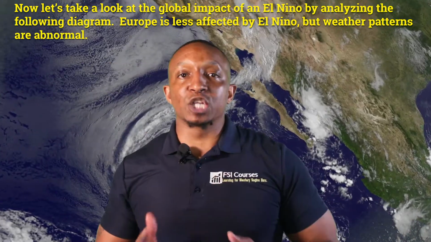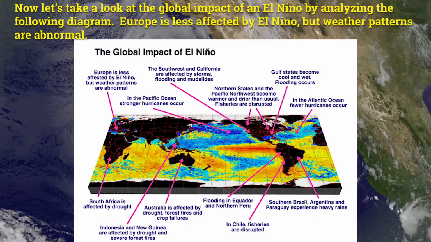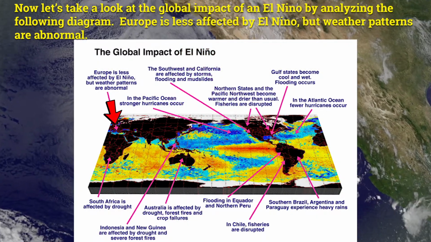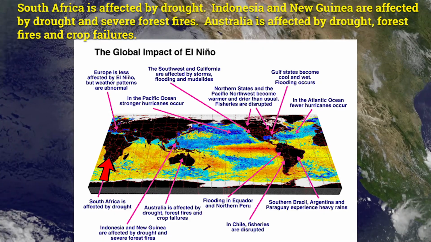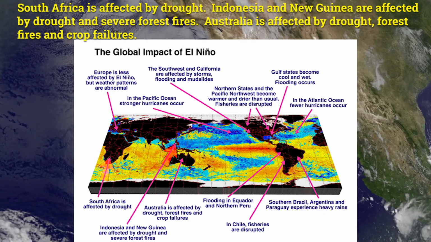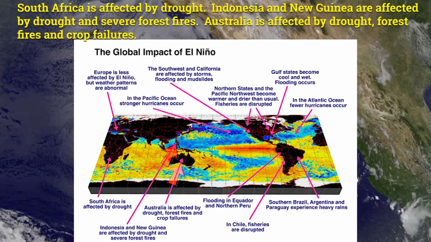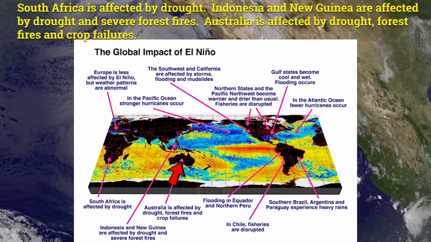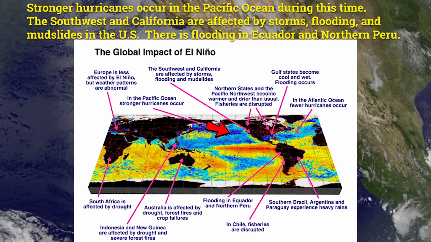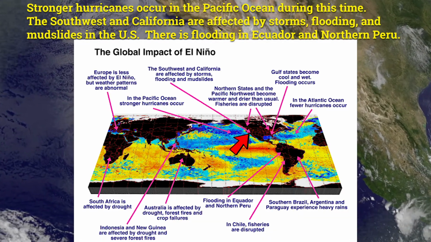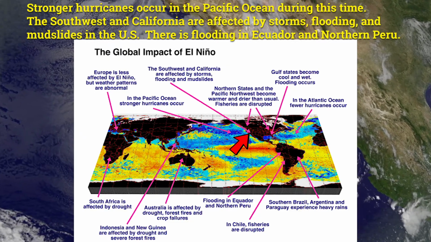Now let's take a look at the global impact of an El Nino by analyzing the following diagram. If you take a look, Europe is less affected by El Nino, but weather patterns are abnormal. South America is affected by drought. Indonesia and New Guinea are affected by drought and severe forest fires. Australia is affected by drought, forest fires, and crop failures. Stronger hurricanes occur in the Pacific Ocean during this time. The Southwest and California are affected by storms, flooding, and mudslides in the United States.